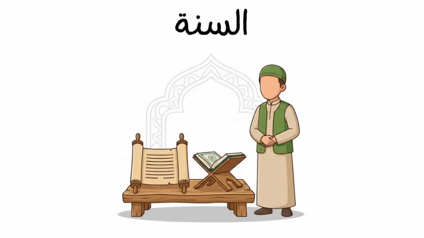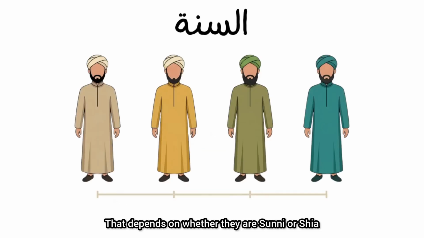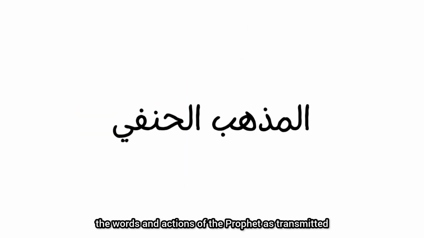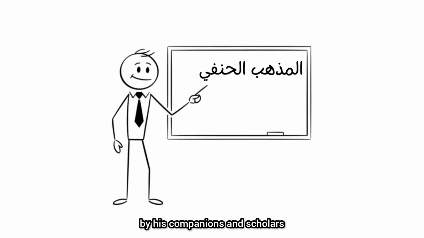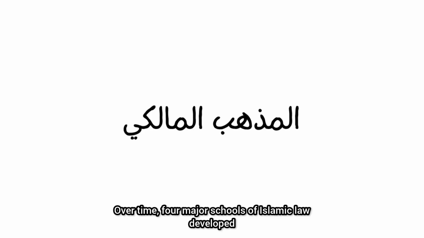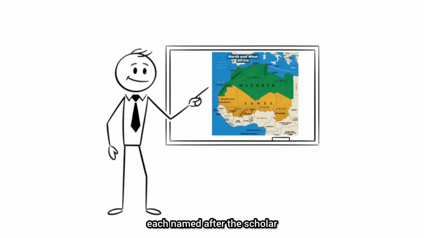Difference 2. Religious authority. Where do Muslims turn when they have a religious question? That depends on whether they are Sunni or Shia. Sunnis rely on the Quran and the prophetic Sunnah, the words and actions of the Prophet as transmitted by his companions and scholars. Over time, 4 major schools of Islamic law developed, each named after the scholar who founded it